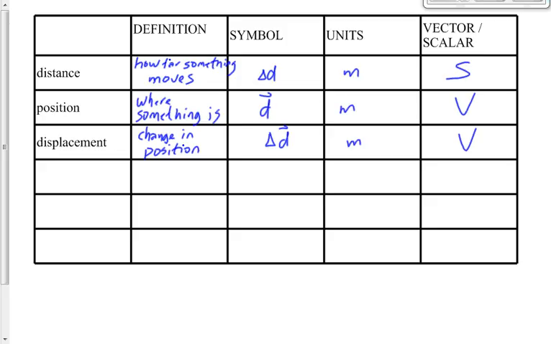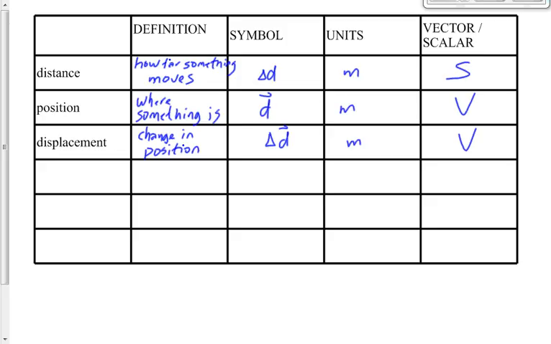Let's start this again. 2 meters north of the wall. Now I'm 6 meters north of the wall. Now I'm 5 meters north of the wall. When I went from 2 meters to 6 meters to 5 meters, what was my distance that I traveled? Distance was 5 meters because I went 4 and then I went 1.